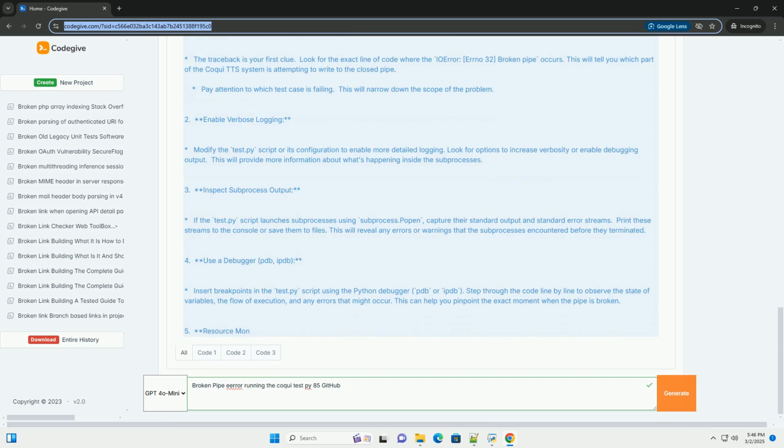Explanation. subprocess.Popen with stdout=subprocess.PIPE, stderr=subprocess.PIPE. This is the key. It creates a pipe for both standard output and standard error from the subprocess. text=True. This is crucial in Python 3.7+. It ensures that stdout and stderr are returned as strings, Unicode, not byte streams. If you're dealing with byte streams, you'll need to decode them using .decode('utf-8') or a suitable encoding.